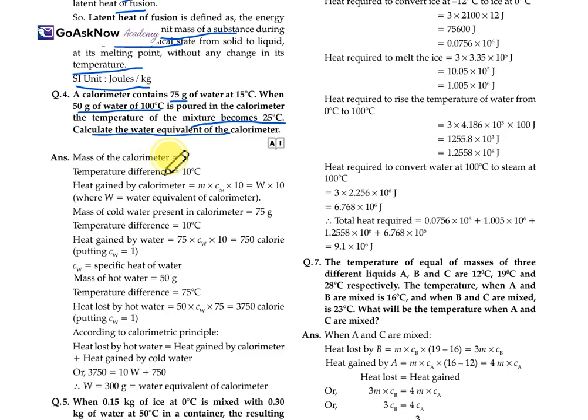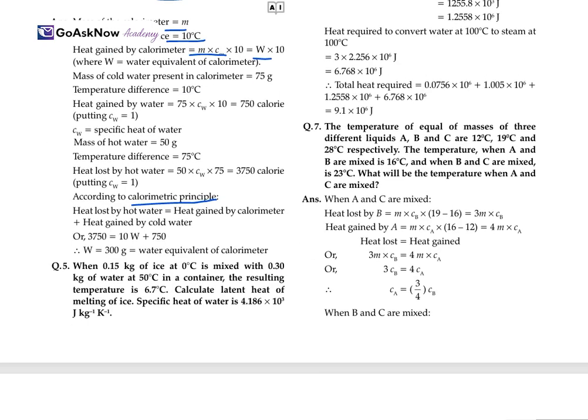So, the mass of the calorimeter is M, the temperature rise is 10 degrees Celsius, heat gained is M into Cm into 10, which means W into 10. The mass is given, just write all the data which is given to us. Heat lost will be 50 into Cw into 75, which means 3750 calorie. According to the calorimeter principle, heat lost is equal to heat gained. So, 3750 equals 10W plus 750. So, W is equal to 300 gram, which is the water equivalent of the calorimeter. So, here the calorimetric principle took place and therefore we found the value of W.